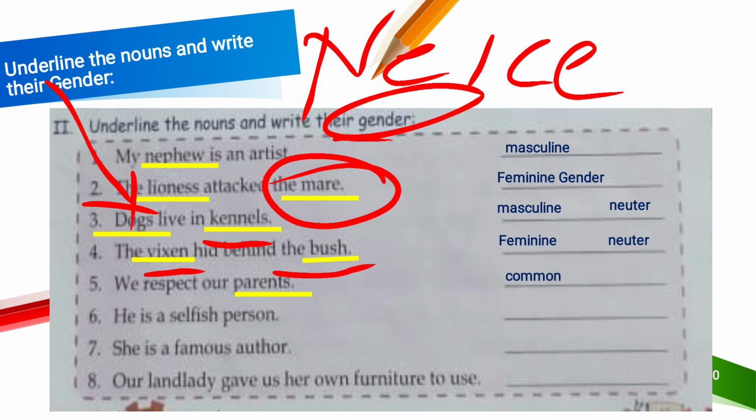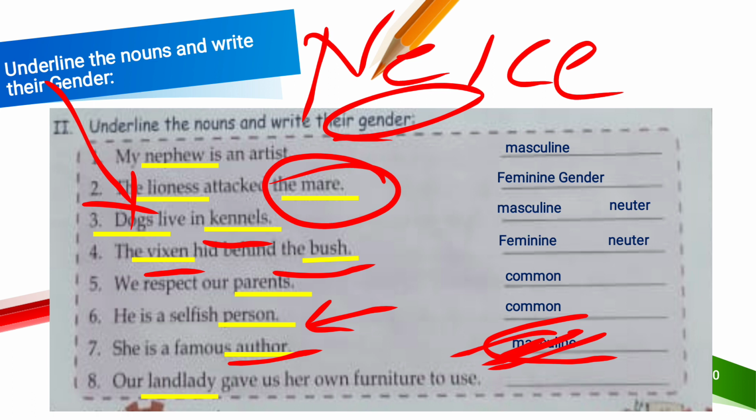The next one is he is a selfish person. Person may be a female, person may be a male. So it's the combination of both. That's why it's a common gender. Okay. The next one is she is a famous author. She is a famous author. So it's a feminine gender. It's written wrong here. Let me correct this one. It's a feminine gender.